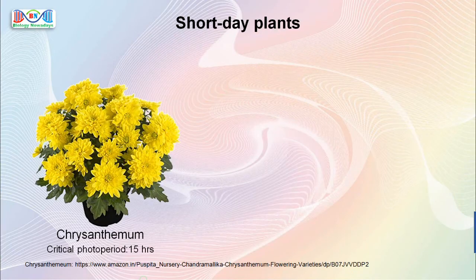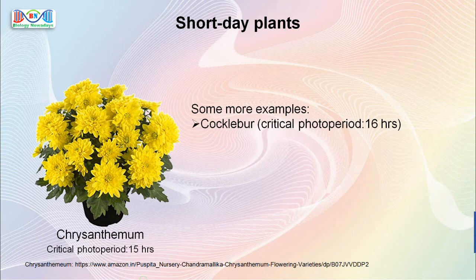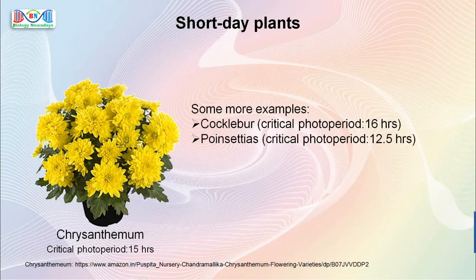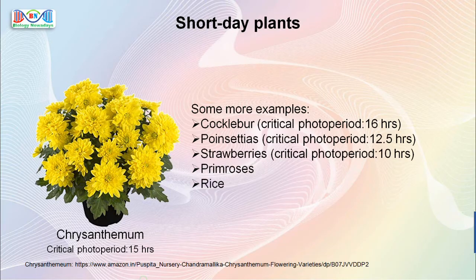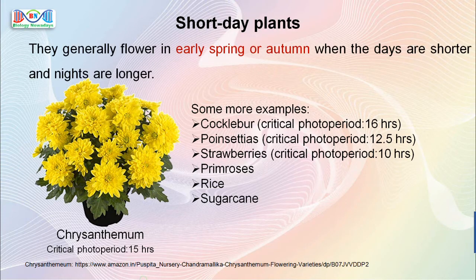Besides chrysanthemums, some more examples for short day plants are cocklebur, which has a critical photoperiod of 16 hours. This means that cocklebur will flower when exposed to a day length of 16 hours or shorter. Some other examples are poinsettias, strawberries, primroses, rice, sugarcane, etc. Short day plants generally flower in early spring or autumn when the days are shorter and nights are longer. But as I mentioned before, some short day plants with a critical photoperiod of 15 hours like that of chrysanthemums or 16 hours like that of cocklebur will flower in summer also.